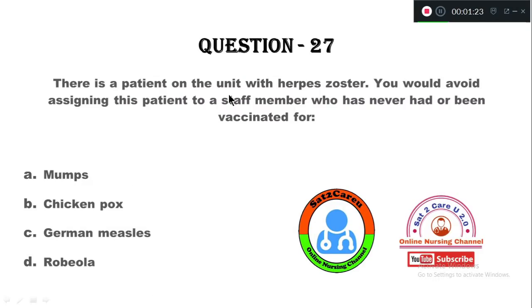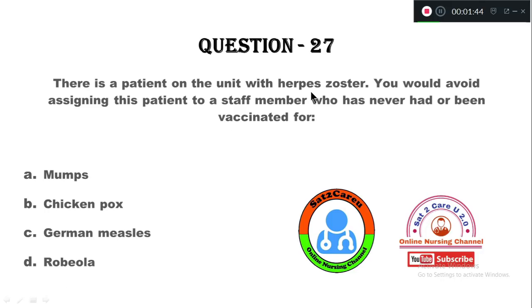There is a patient on the unit with herpes zoster. You would avoid assigning this patient to a staff member who has never had or been vaccinated for which of these? Option A, mumps. B, chickenpox. C, German measles. Option D, rubeola.